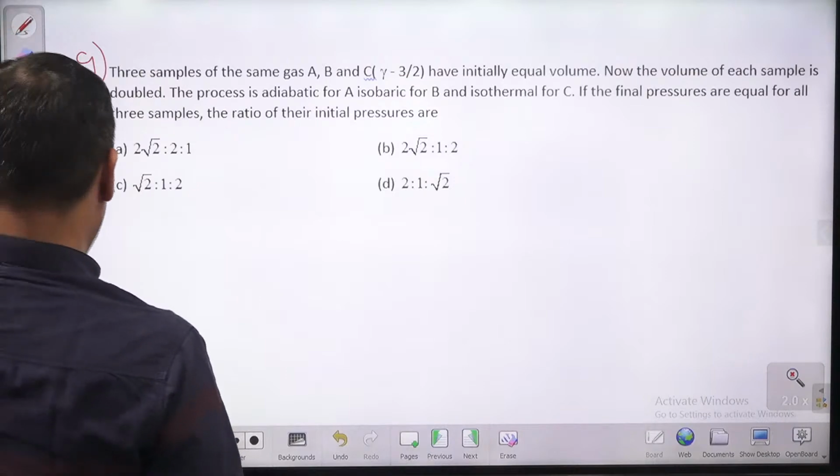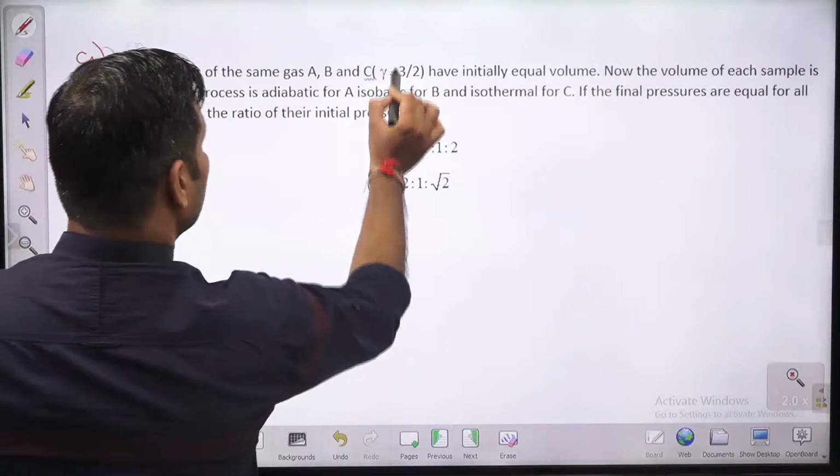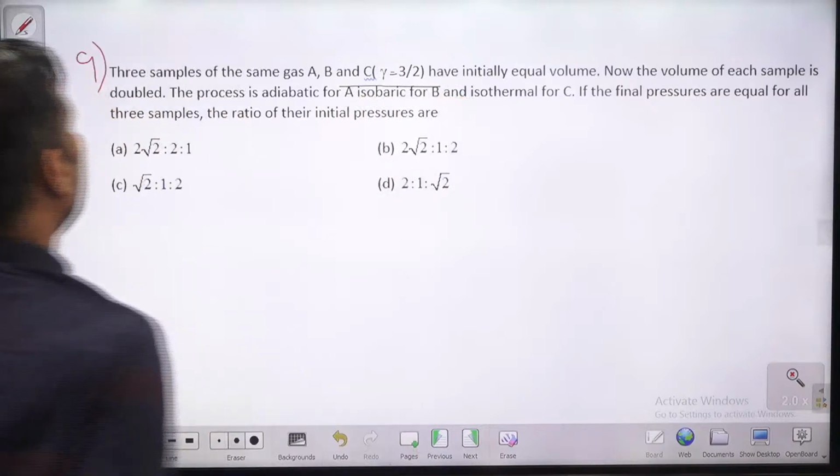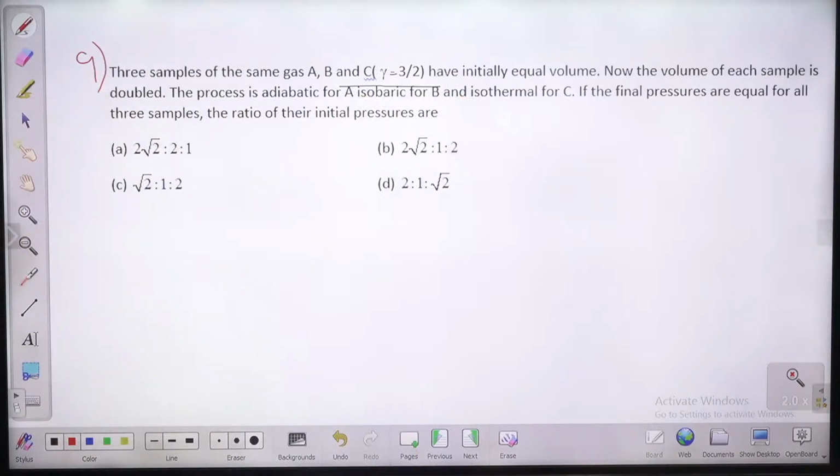So this is given to us, gamma equal to 3/2. So what is it saying, let me read it for you. Three samples of the same gas A, B, C. Three samples of the same gas. Same gas means they have the same property. Gamma is the same for all the gases. Three samples of same gases A, B, C have initial equal volume.